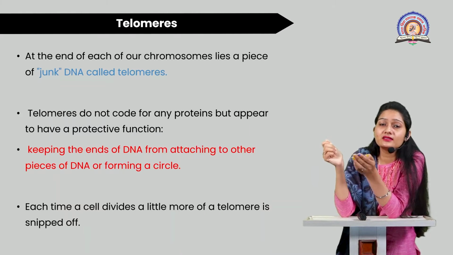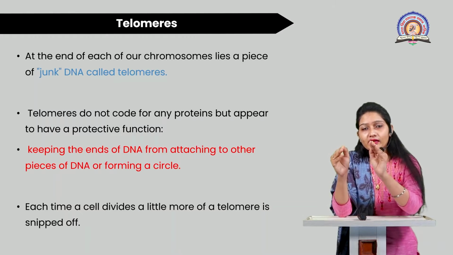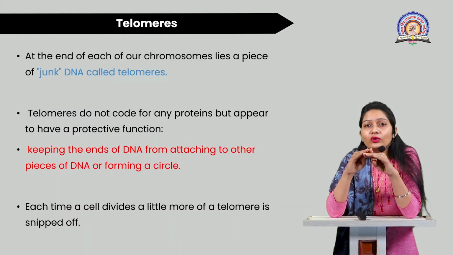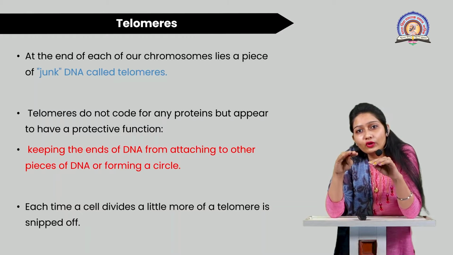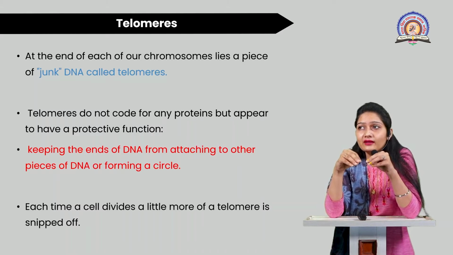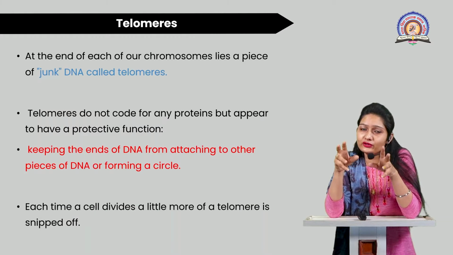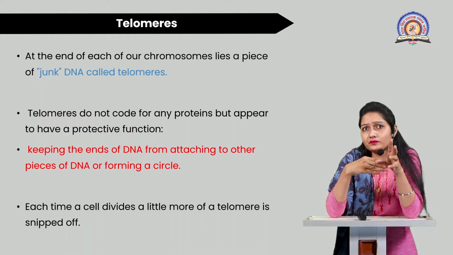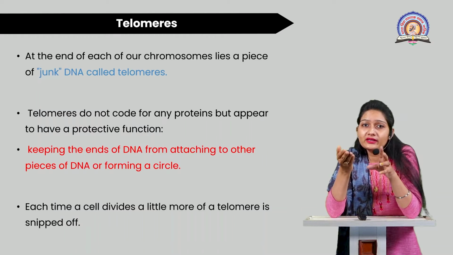You can see this is nothing but junk DNA, which is non-coding DNA. Junk DNA means it has no role, it does not code for any protein or any enzyme. But the key function of this junk DNA, as we have earlier discussed with introns and exons: exons are the coding regions, and non-coding regions are introns.